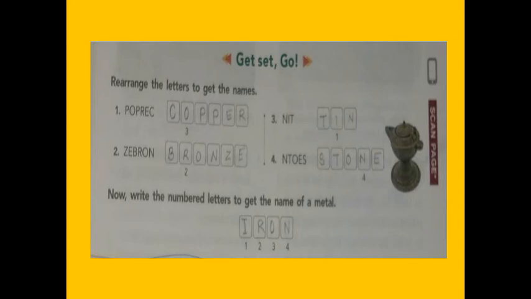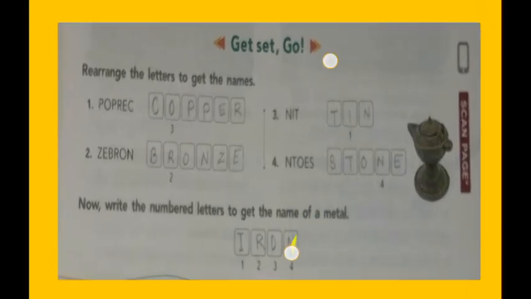So these are all things used by early men for making instruments, such as tools and jewelry, and how they developed all that and came to know about all these things, that we are going to learn in the lesson.